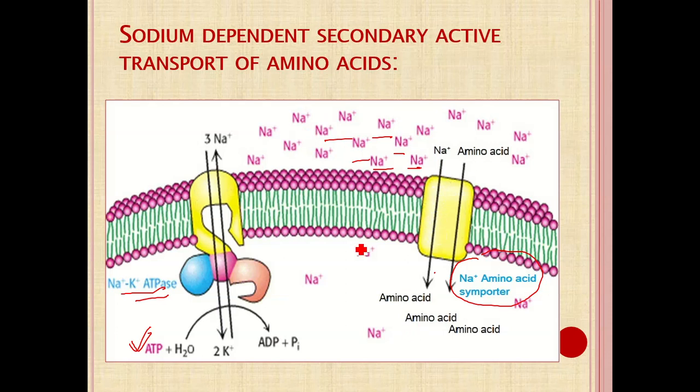The same mechanism is utilized for glucose absorption from the intestinal lumen. In that case, sodium and glucose use the same common transporter mechanism.